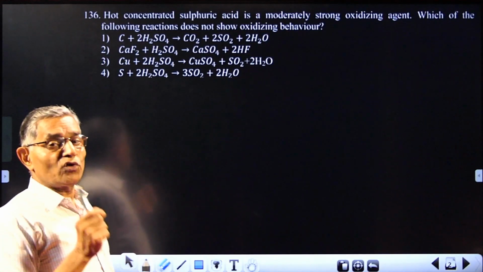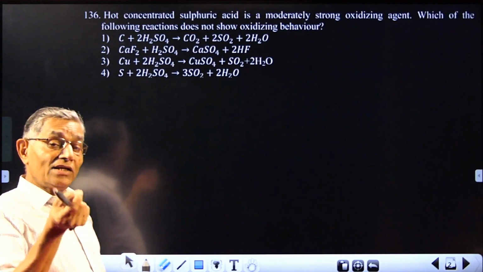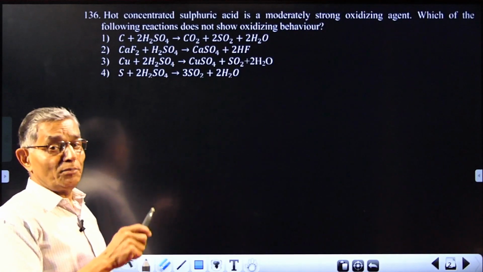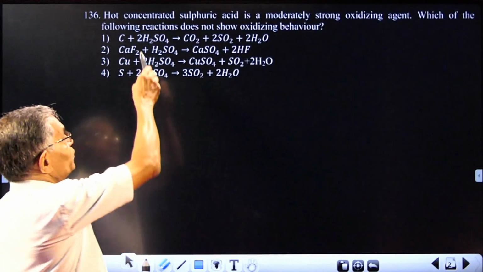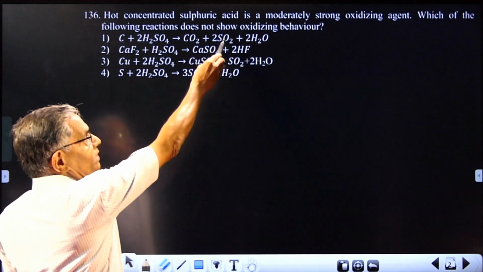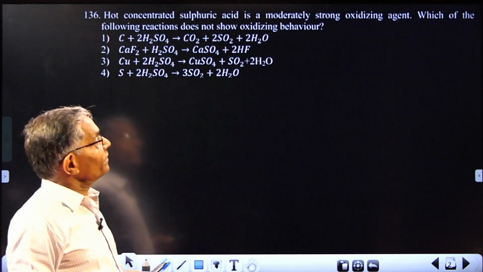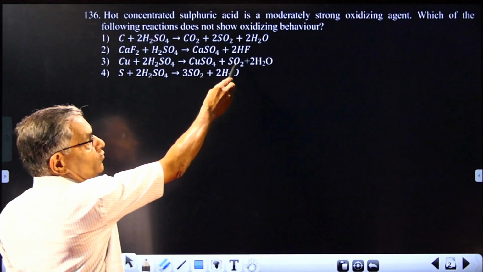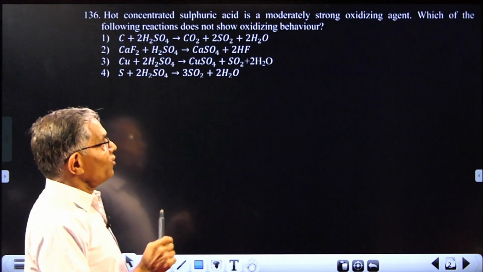Very simple it is, because when it acts as an oxidizing agent, it itself will be reduced to sulfur dioxide, and the other element with which it is reacting will be oxidized. In this case, there is sulfur dioxide formation, showing sulfuric acid is getting reduced. In the third case also, SO2 is formed when sulfuric acid is reduced, so that is acting as an oxidizing agent.